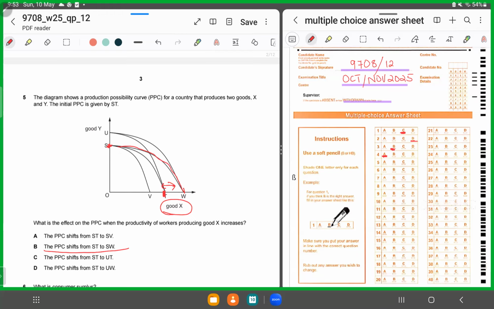Why? Because no productivity increase has been witnessed by the workers of good Y, right? It's only in X that we have witnessed it. So for 5, we'll shade in B as the correct answer. MCQ number 6.